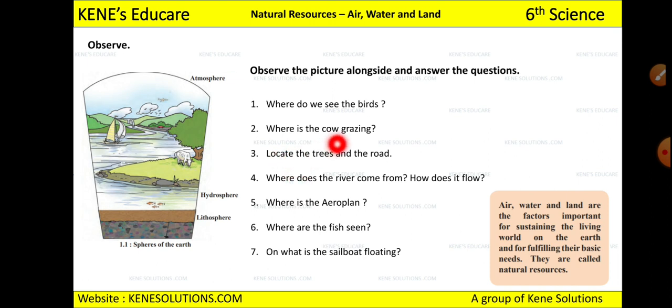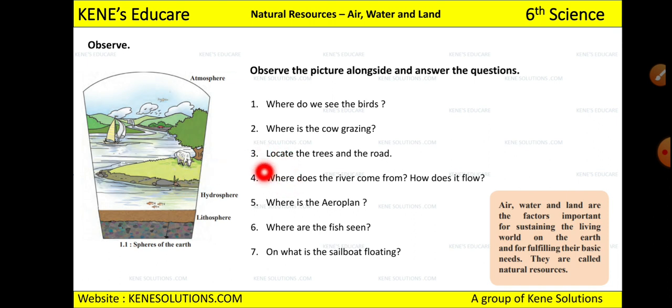Okay, so just try to answer this first question. Where do we see the birds? According to the spheres of the earth, we see the birds in the atmosphere, means in the air, in the sky. And where is the cow grazing? What do you think? It is grazing on land, so you can call it the lithosphere also, right?